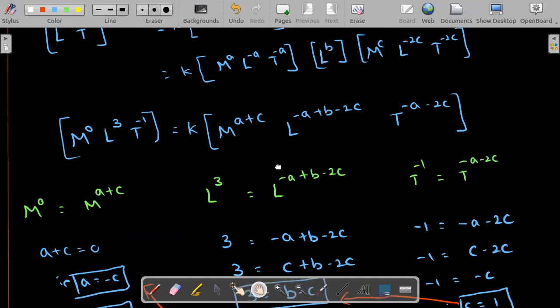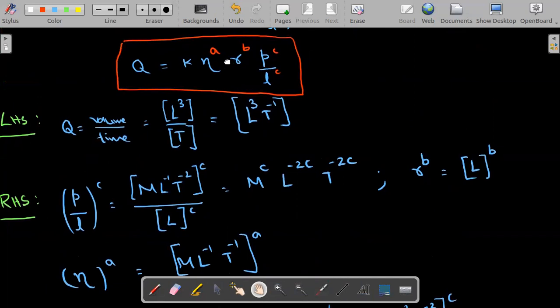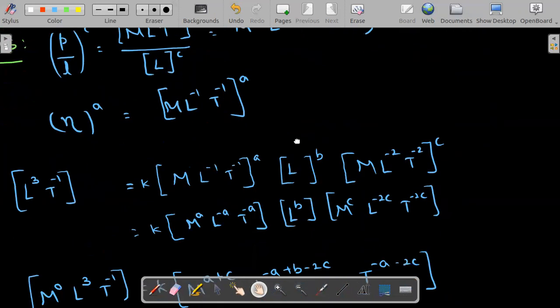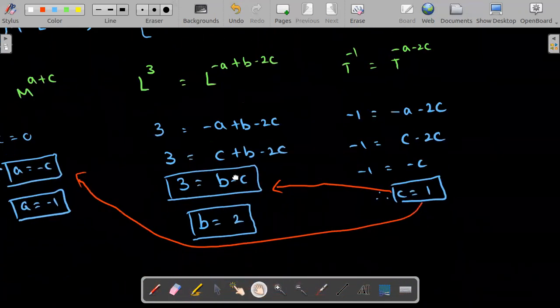Now just go back. This is the expression we have written: Q is equal to k eta power a, p power b, r power c. Substitute the values of a, b, c here. Wait, just a second, mistake in the calculation. C is fine, a is fine, b I lost. Actually, see, this is b minus c equals 3, so b is 4. So a is minus 1, b is 4, c is equal to 1.